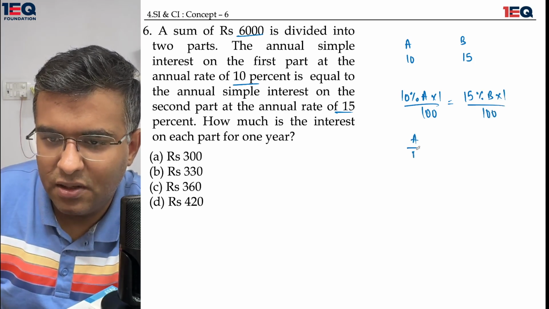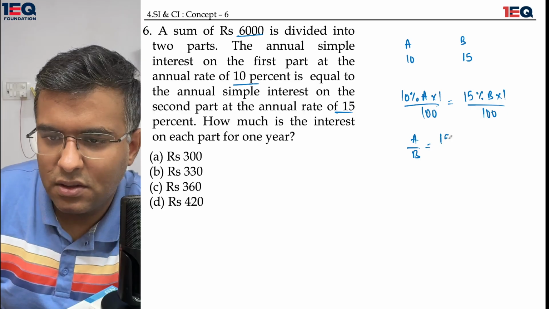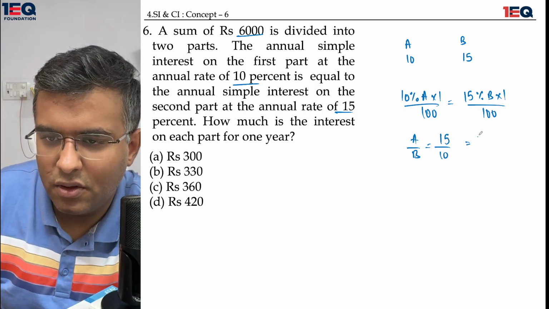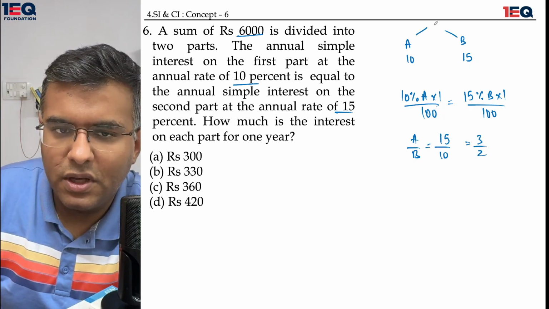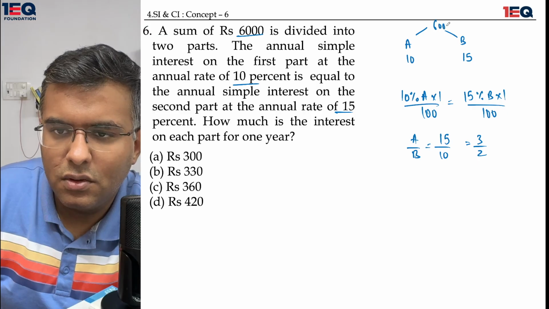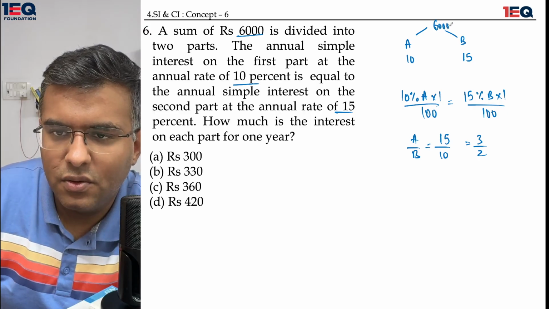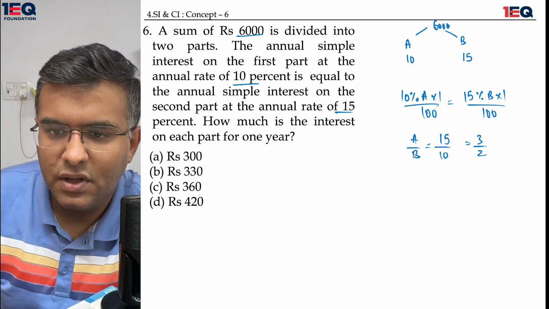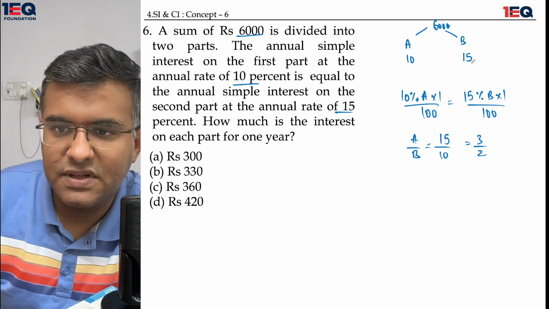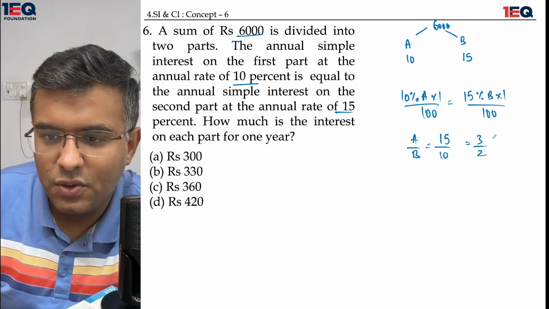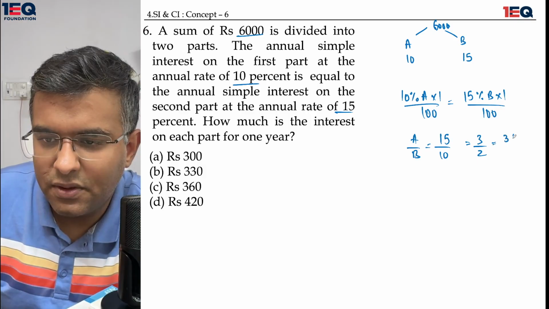This gives me A upon B as 15 upon 10, or 3 by 2. And A and B together amounted to 6,000 rupees. If the value of A plus B is equal to 5, when 5 is equal to 6,000, that means every one is equal to 1,200. That means 3 is equal to 3,600.